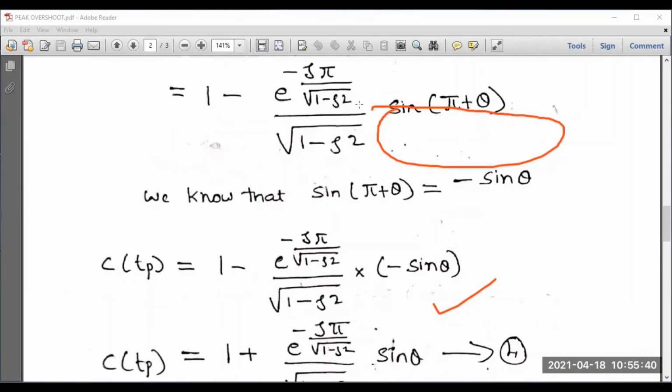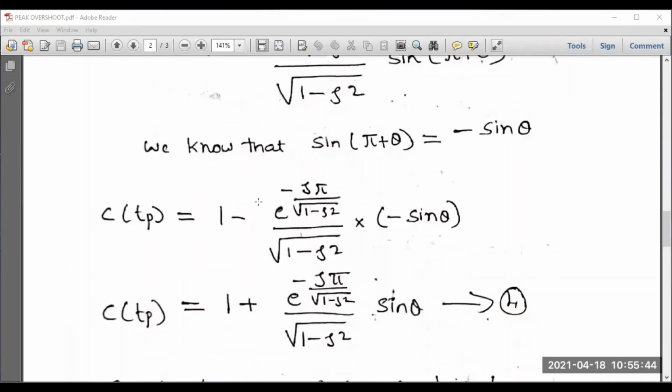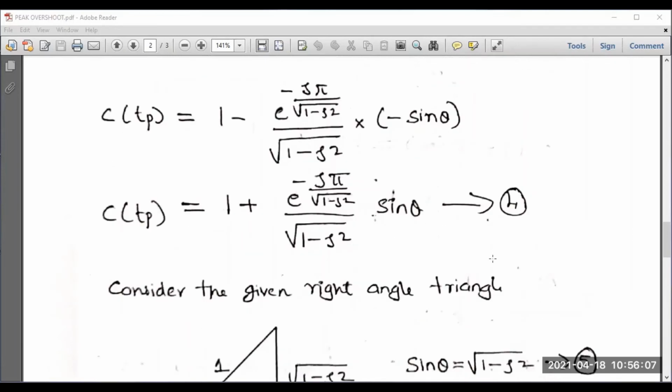Okay. Hope you are following this expression. And please follow up. The final expression of C of Tp is becoming (1 plus e to the power minus eta pi by square root of 1 minus eta square) whole divided by square root of 1 minus eta square into sine theta. You can call this expression as equation number 4. There is no mandatory that you have to call 3, 4, 5 equation, but this is for your convenience. It will be helpful for easiness of simplification.